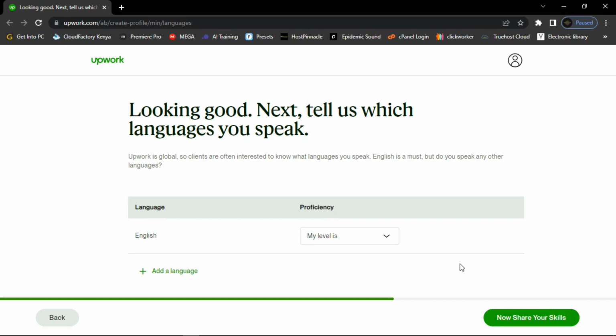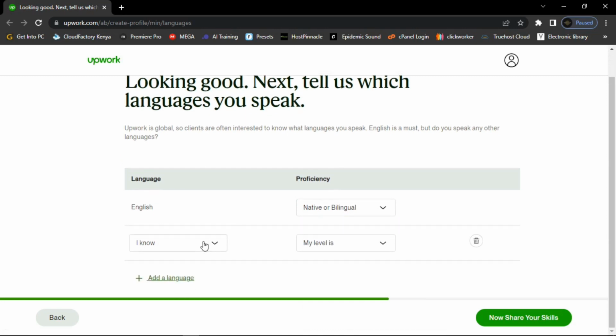So guys, here select your languages. You can see English is by default, so you are going to select your level. If your level is basic, conversational, fluent, native, or bilingual, just select this one, and then add another language perhaps. So let me say I know, for example, Swahili. Click I know Swahili, and then click your level. Your level is native or bilingual. You can select your languages there. Then click now share your skills.